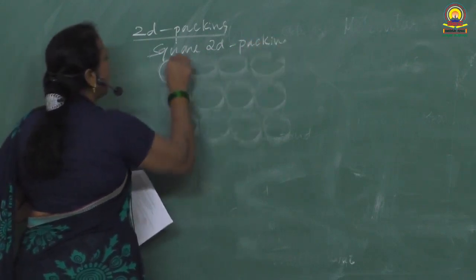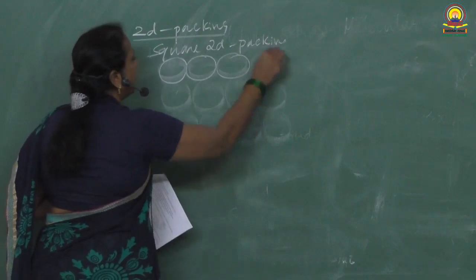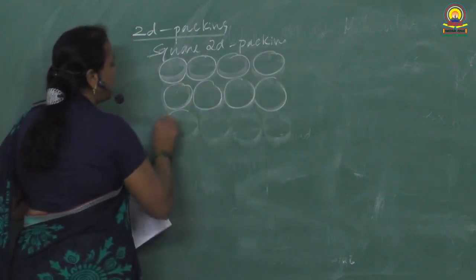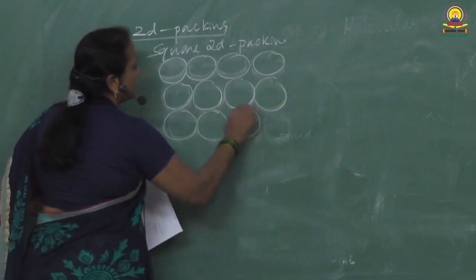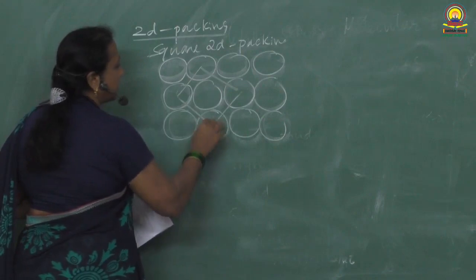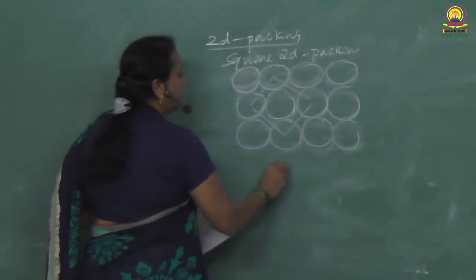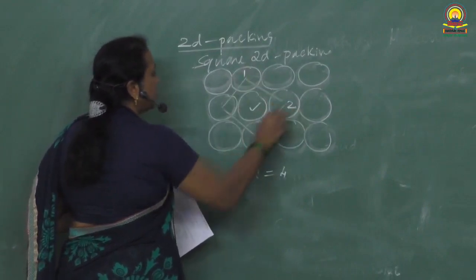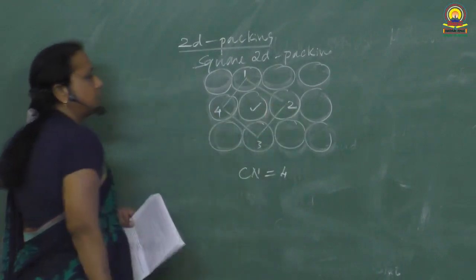So you will see square shape arrangement of spheres. One sphere is in touch with four other spheres like this. So coordination number of this particle is equal to 4 because it is in touch with four other spheres.